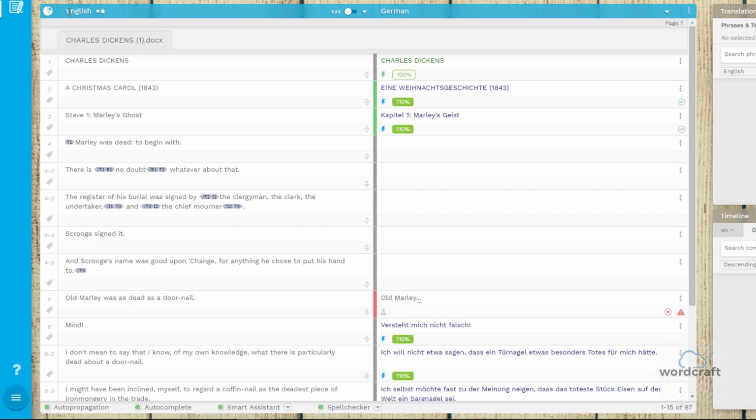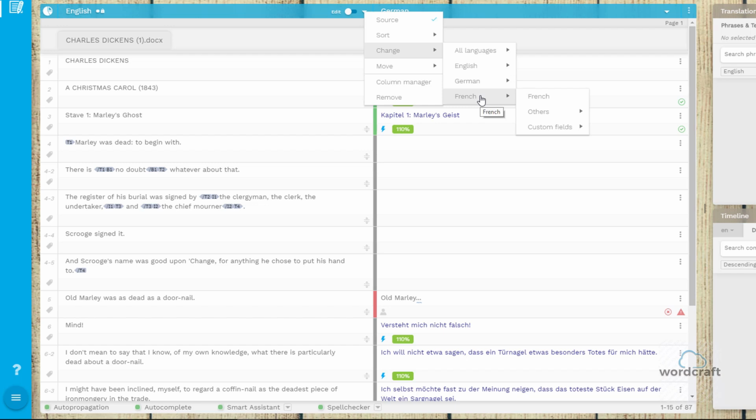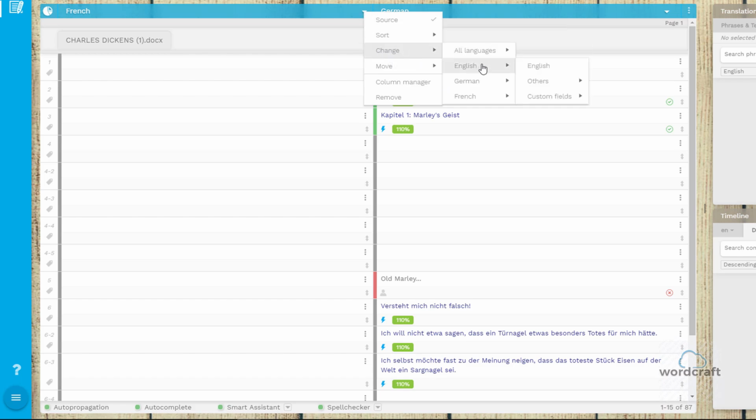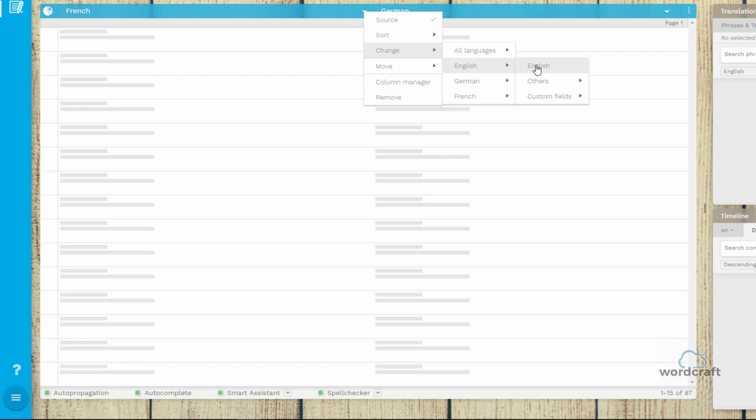The Change option allows you to switch the language the column is currently showing. If your document is being translated into several languages, you can easily switch between them. Simply choose the Change option from the drop-down menu, and then choose the language you would like to see. Now you are able to compare translations without ever leaving the editor. To change back to the original text, simply select it from the menu.